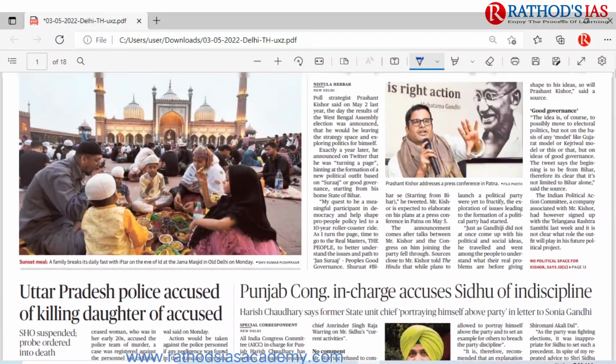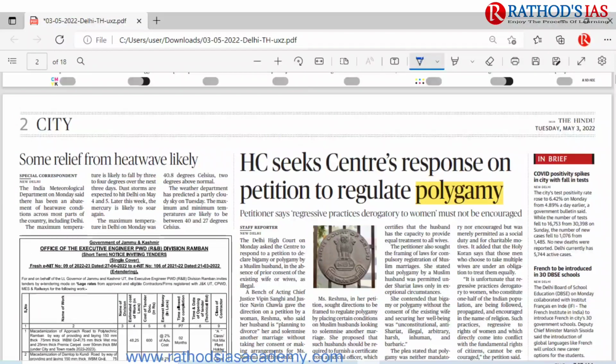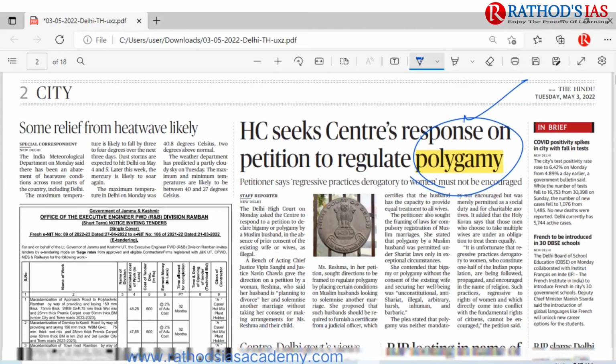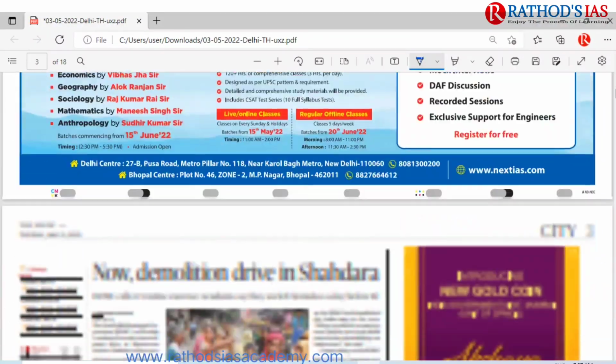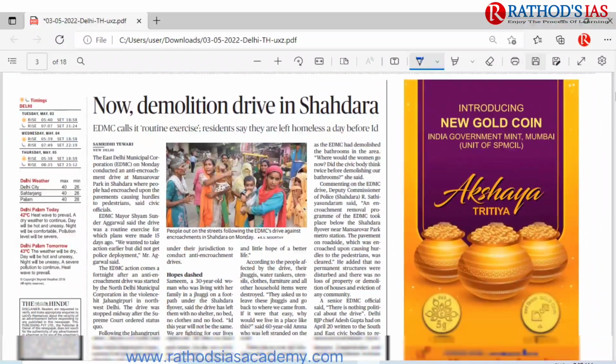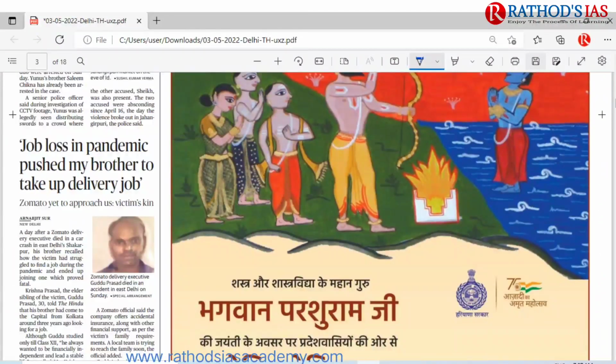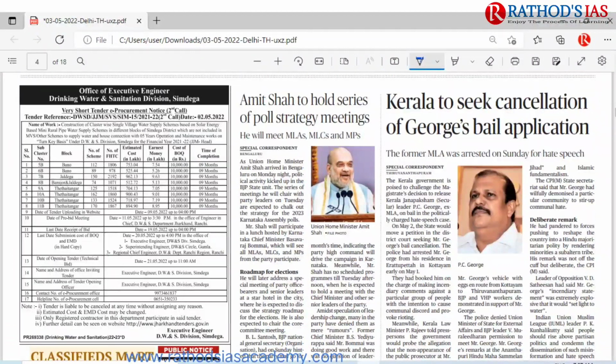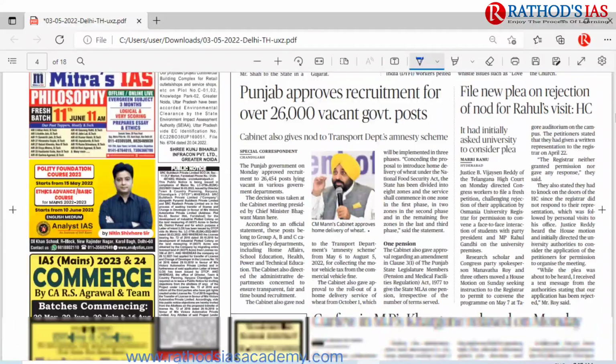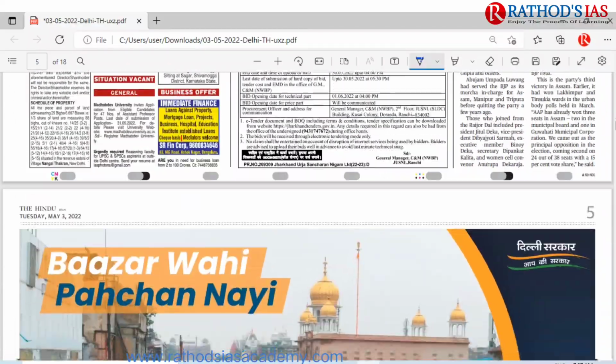And if you move forward, here in the city page, I found one article that is important, that is polygamy. So if you are a student of anthropology, you will have monogamy, polygamy. So there are different types of marriages. So you have to know what this polygamy is. And if you move forward, in the city page, I didn't find anything much important. And here in the states page, there is nothing much important.